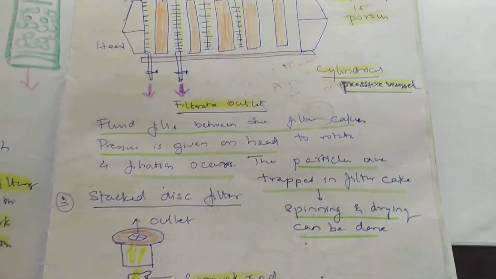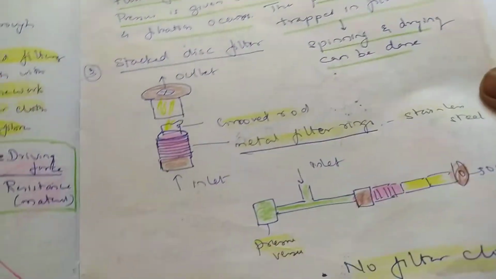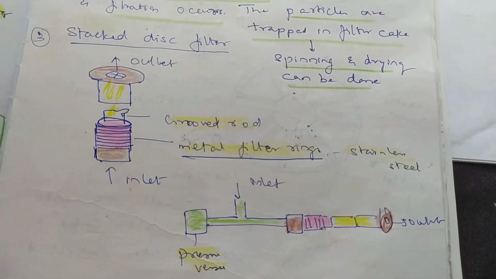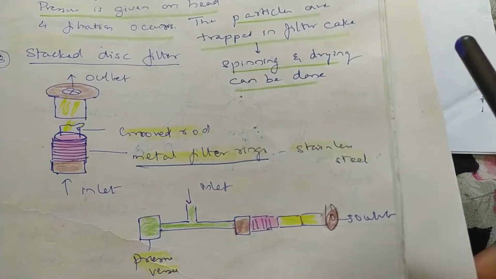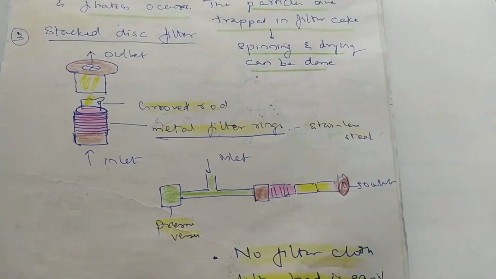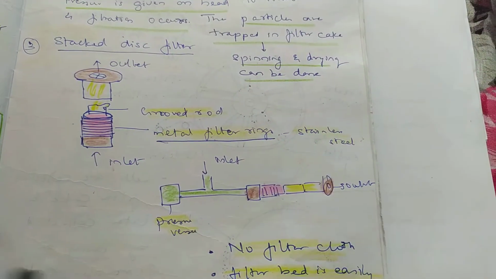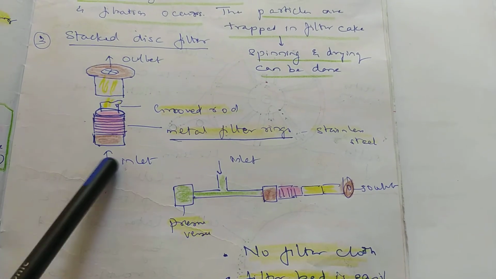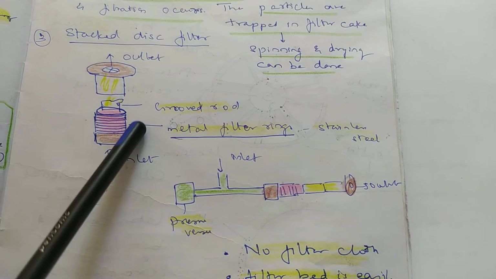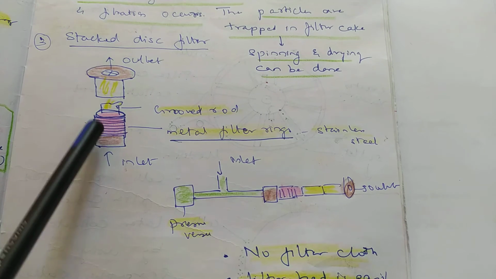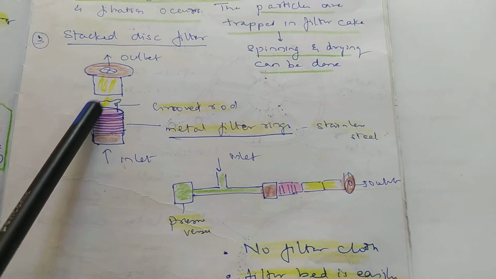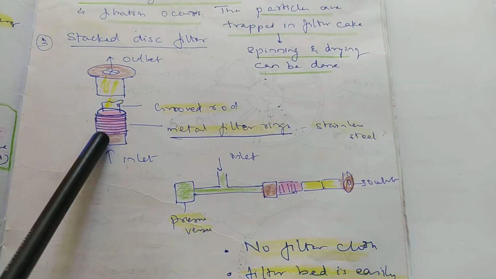The third one is called the stacked disc filter. What is a stacked disc filter? Here you see equipment where you allow the broth to pass, and there are metal rings made of stainless steel, which are connected, and the filtrate is passed through. So metal rings act as a filter.